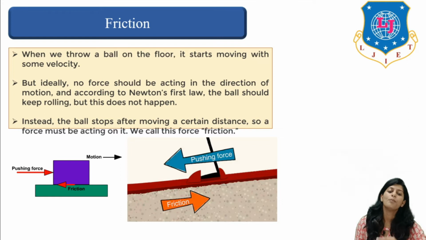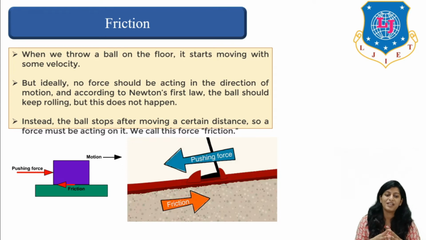So when we throw a ball on the floor, it starts moving with some velocity. But ideally, no force should be acting in the direction of motion, and according to Newton's first law of motion, the ball should keep rolling, but this does not happen. Why? Instead, after moving a certain distance, the ball stops by itself. This is happening only due to friction, right?